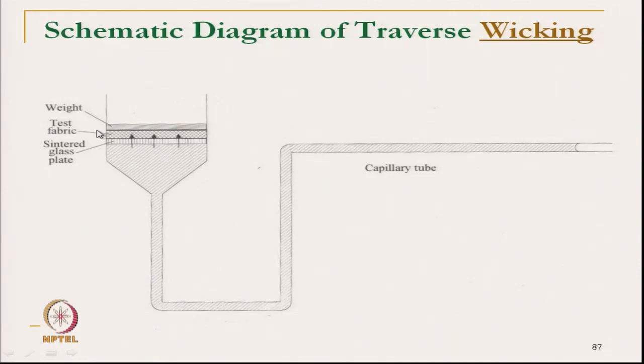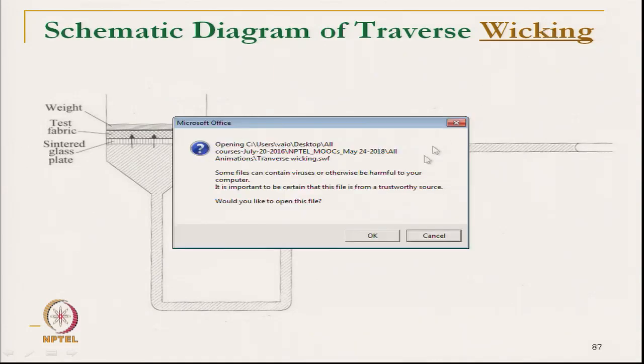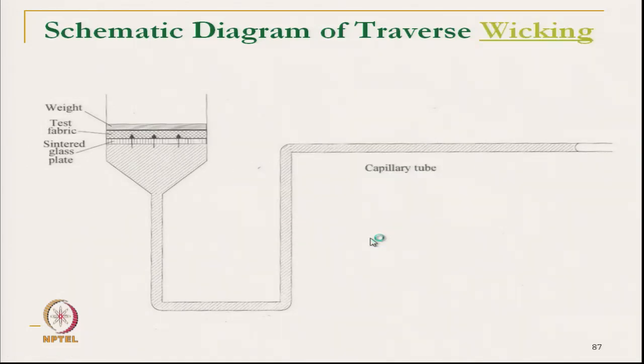After that our test fabric is placed. When the test fabric is placed, the water above the sintered plate is wicked through the whole cross section. This plate should not be very heavy; a light plate of the same cross section is placed over the fabric sample, so that contact is maintained. Now, let us see the animation of this instrument.